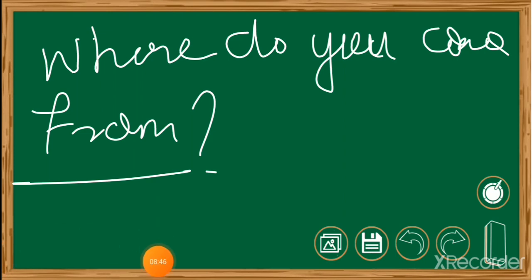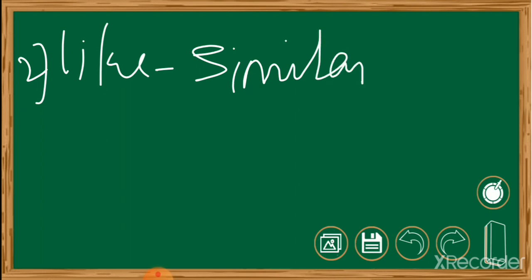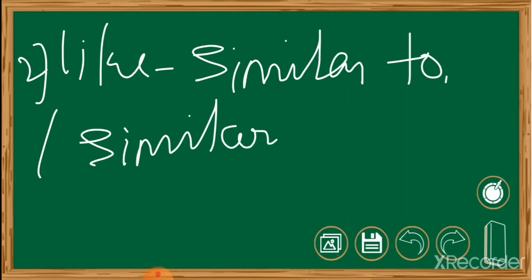Let us move on to the second one, that is, the preposition 'like' means similar to or similarly to. It should be followed by an object of the preposition. Whatever we are speaking, instead of using 'like', if you use 'similar to' or 'similarly to', it must be followed by an object of the preposition.